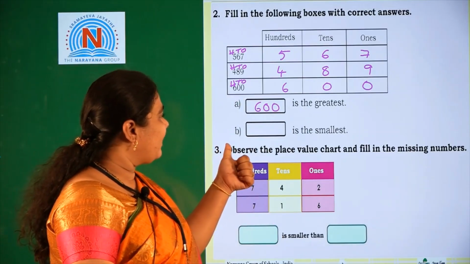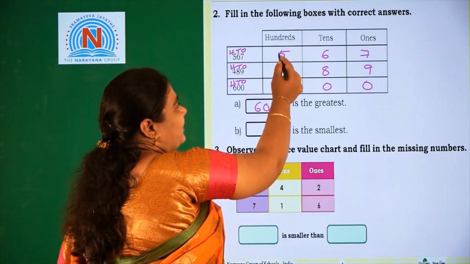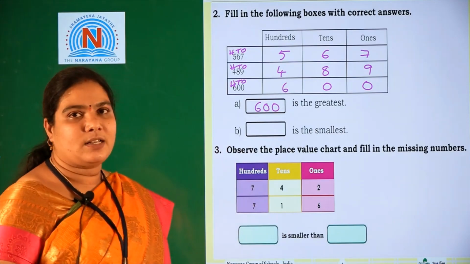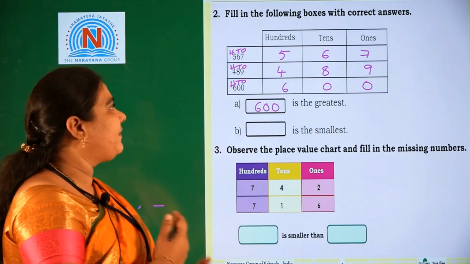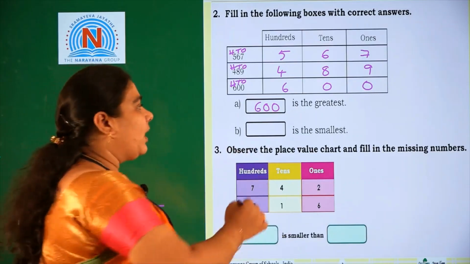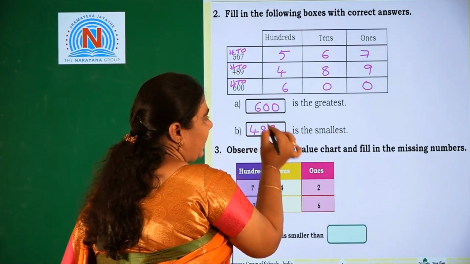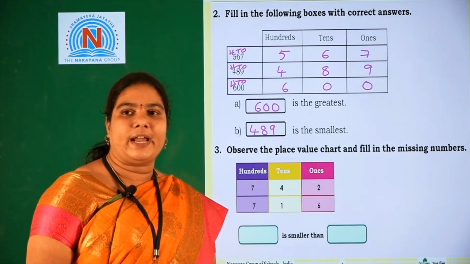Look at the next one, dash is the smallest number. Again we should take the hundreds place, 4, 5 and 6. 4 is the smallest number compared with 5 and 6. That's why we should write 489 is the smallest number. We should compare from the left side onwards.